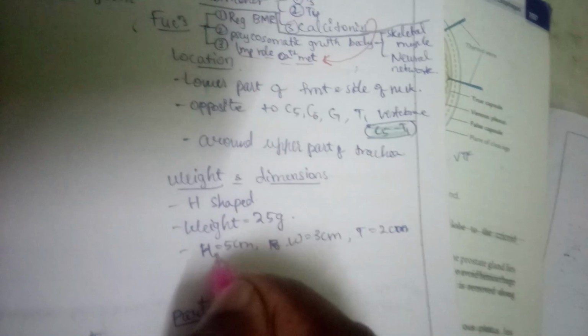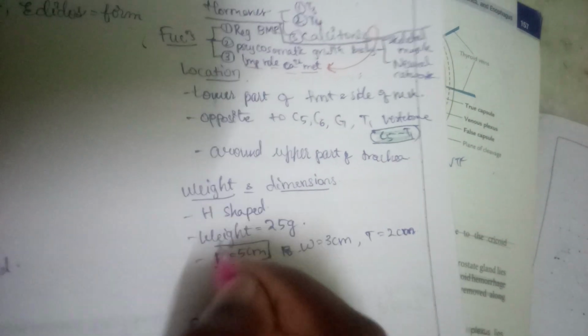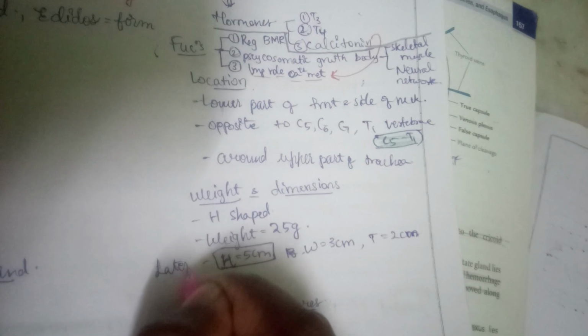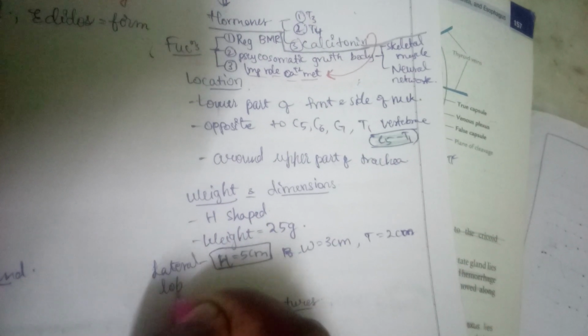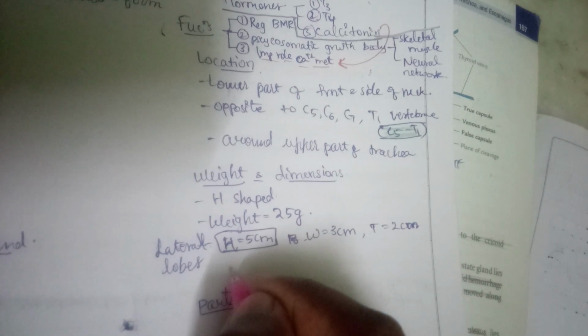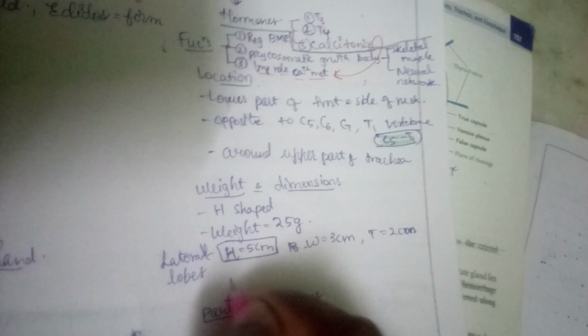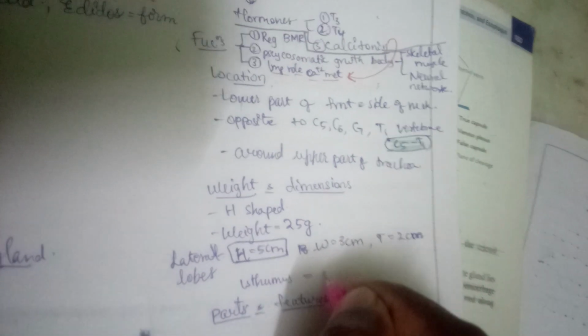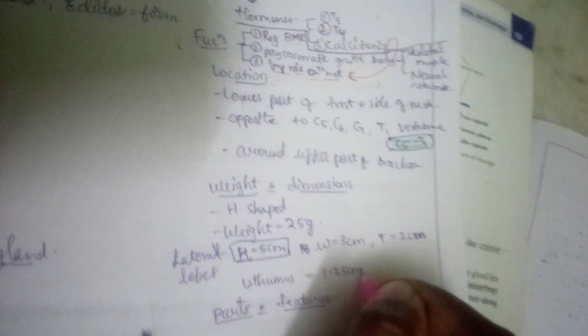Next, this height is of lateral lobes. So what is this lateral lobe? Let us see. And next is isthmus, is 1.25 centimeters both vertically and transversely.